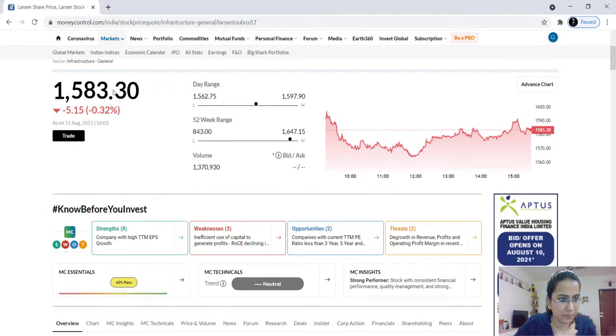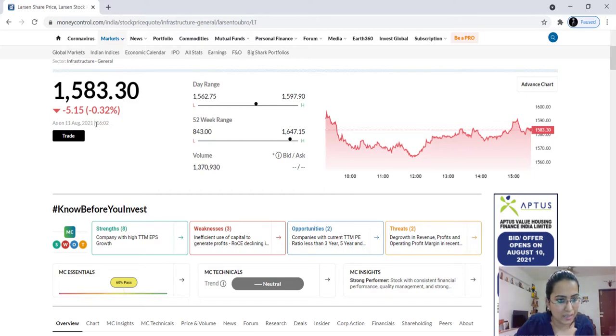So what is this price? This is the last traded price. You can consider it the latest traded price, because this is the price at which the share of this company was last traded. The latest transaction for this company's share happened at this price, that is 1583.